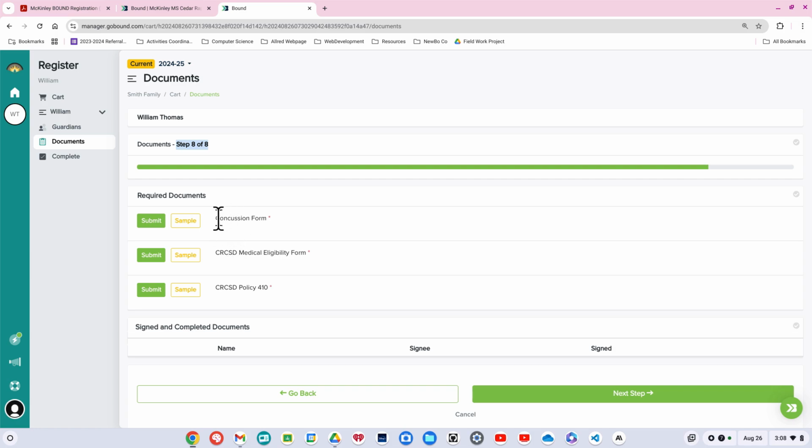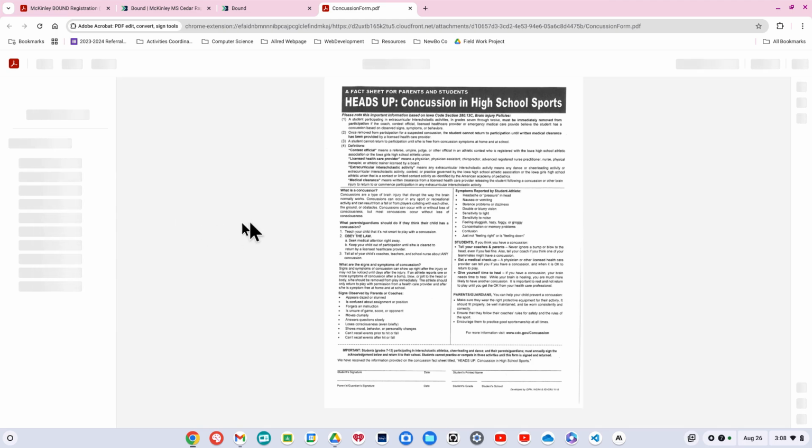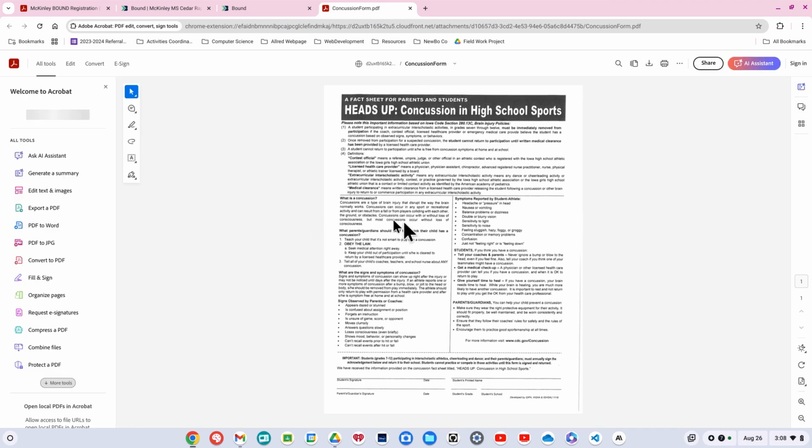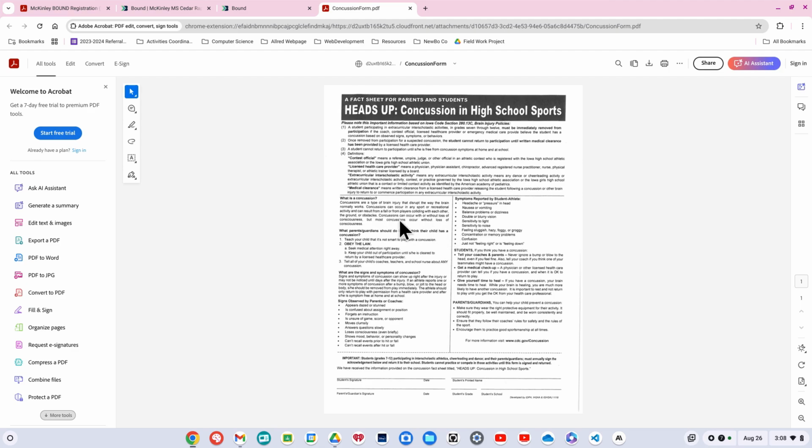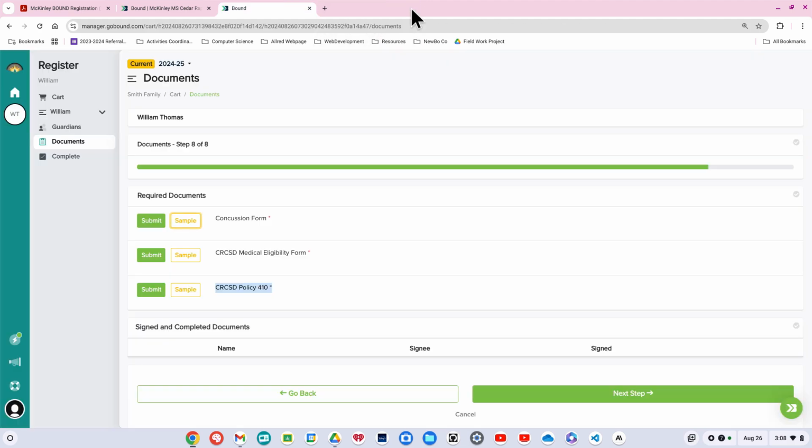2 of these forms, I'm going to highlight them real quick, the concussion form and the CRCSD policy 410. That's the code of conduct. If you click on sample, then it's going to open up a window, and most of you veterans will recognize that form right there. That gives all of the information about a concussion, what is a concussion, the symptoms reported by the student athletes, and then how to treat a concussion. So in order to access that and complete that, you're going to come over here and click on submit.